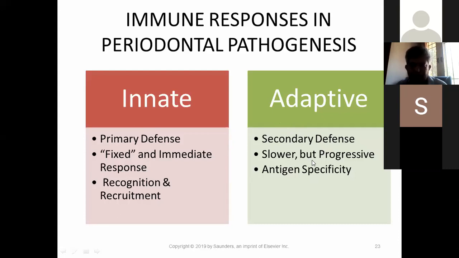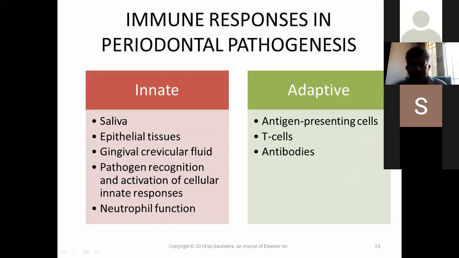It is acquired slowly, once the antigen has made its way inside, and it has antigen specificity. Antigen is the bacteria here. So once the bacteria attack, the body elicits an antibody response to this antigen attack. Okay, next.